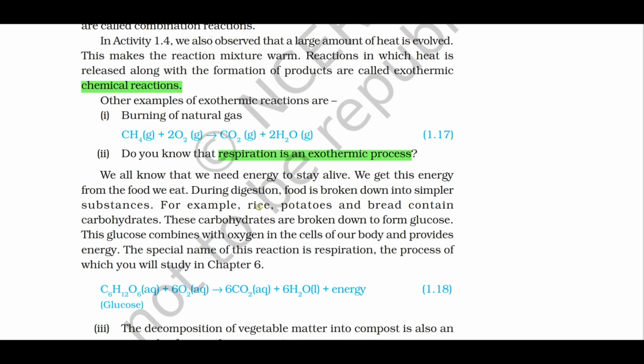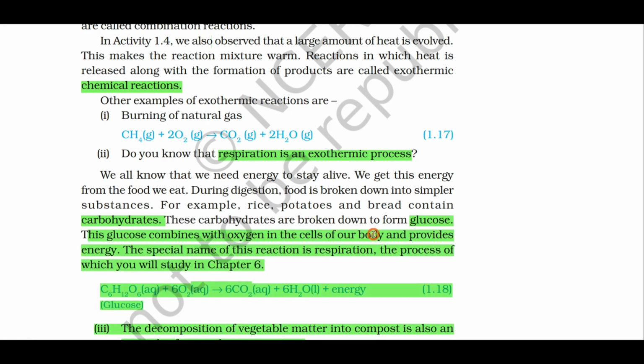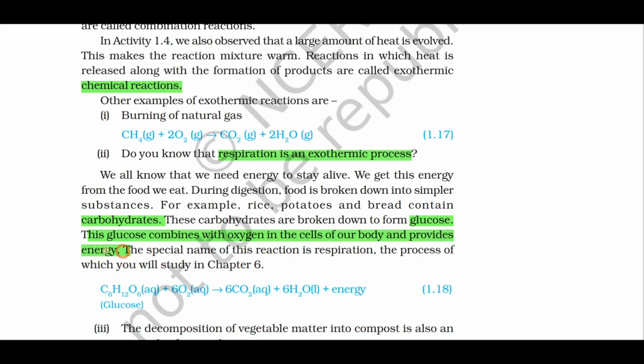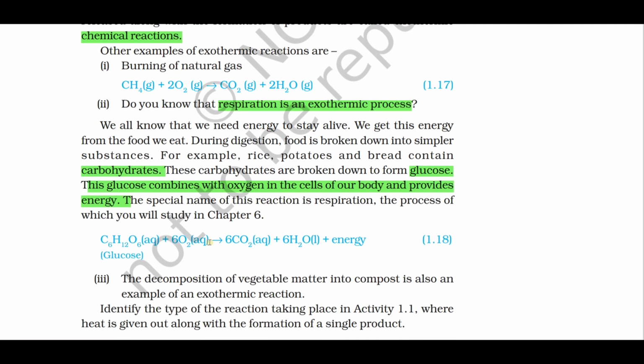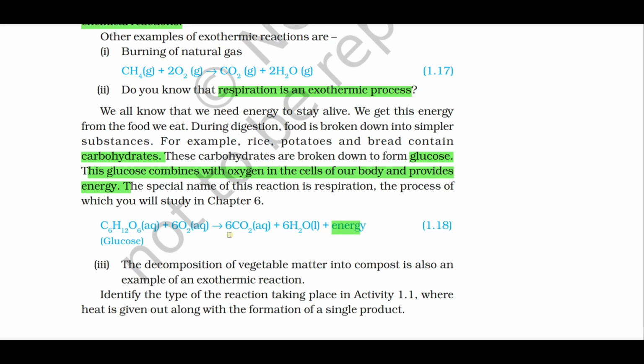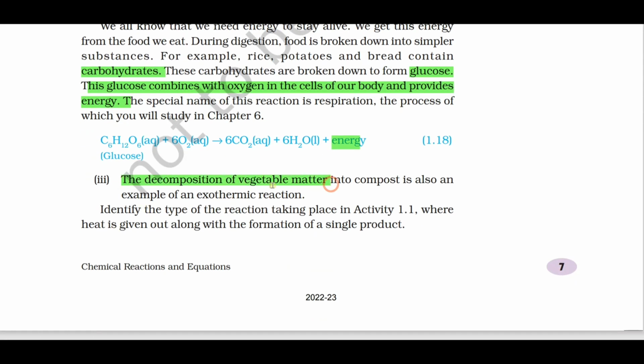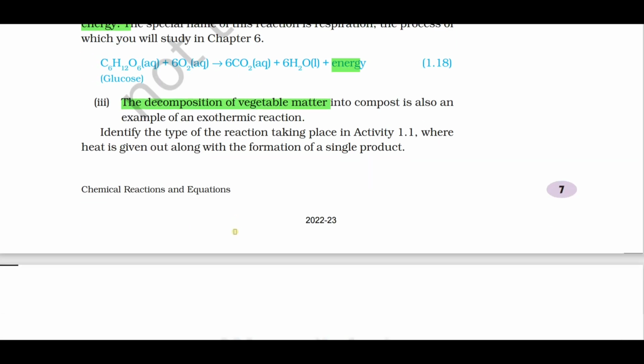For example, rice, potatoes, bread contain carbohydrates, right? These carbohydrates are broken down into simple sugar molecules called as what? Glucose. This glucose combines with oxygen in the cells of our body and provides energy. That is, the heat is evolved, the heat is generated, the energy is liberated. Hence respiration is an exothermic reaction. C6H12O6 glucose combining with oxygen gives us what? 6CO2 plus 6H2O plus energy. And also the decomposition of vegetable matter is an example for exothermic reaction. Give reason. You should know the reason.